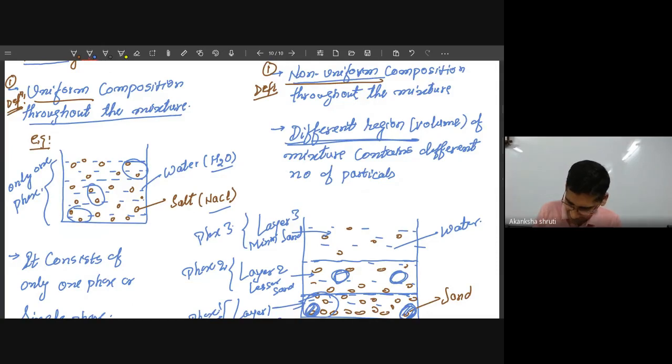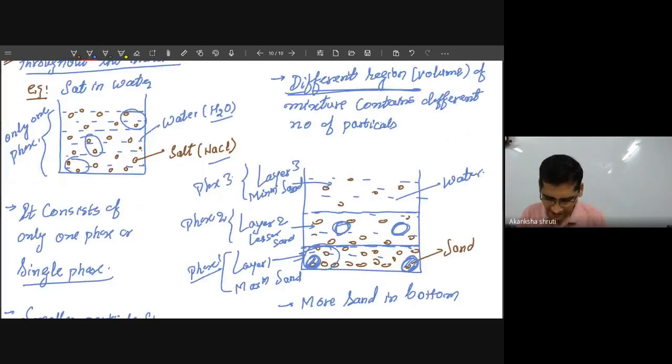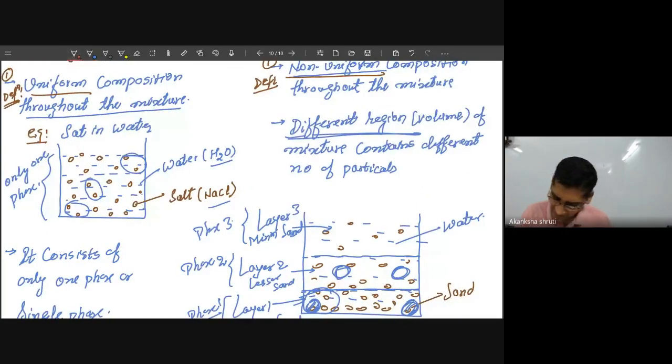Here if you are writing the example, it is salt in water. Here the example that I have taken is sand in water.